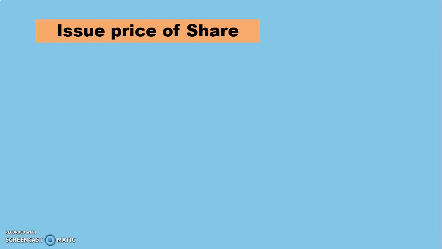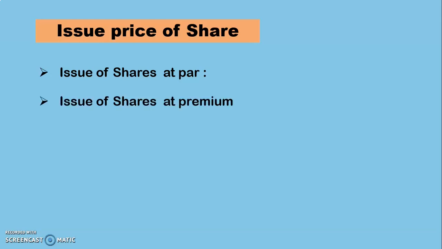Then let's see what is issue price of share. Issue of shares at par. When the company issues a share at the face value itself, then it is said that the shares are issued at par. But when the company issues shares at a price which is more than the face value of the share, then it is said that the shares are issued at a premium. And if the company issues shares at a price which is less than the face value, then it is said that shares are issued at a discount.